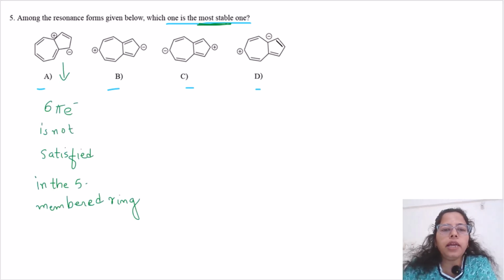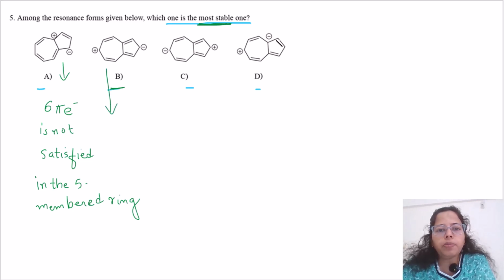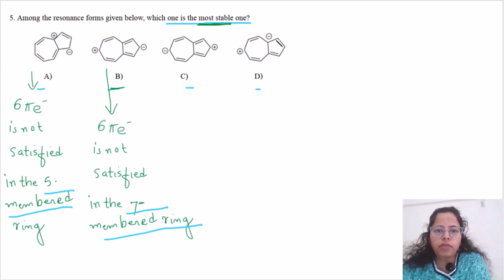So then moving on to part B. Part B has only 2 double bonds in the 7-membered ring and a positive charge. The 5-membered ring has 2 double bonds and a negative charge. Yes, the 6 pi electron rule is satisfied for the 5-membered ring, but it is not satisfied for the 7-membered ring in option B.